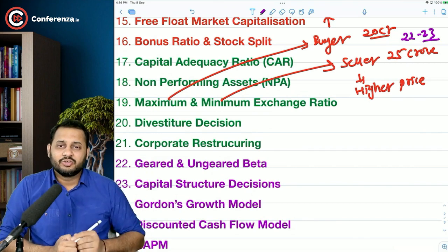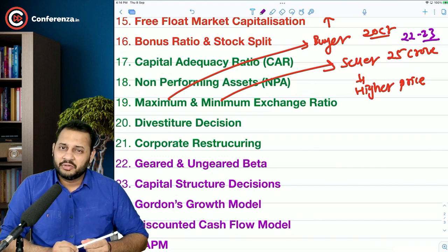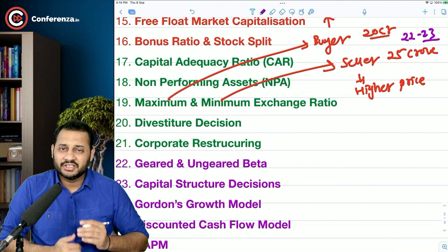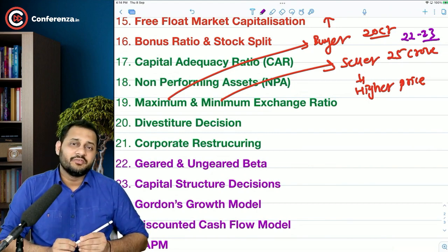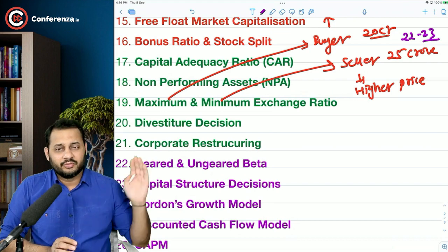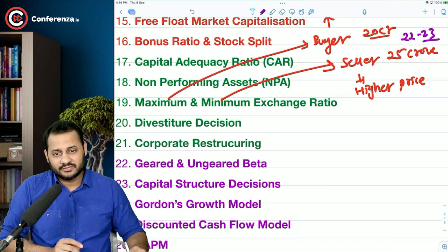So another thing is corporate restructuring. Whenever a company is not doing good, they can ask the banks for a waiver of the loan, and they can restructure their company. They can ask the equity shareholders also to waive some of the amount. So we are going to look at those questions as well.